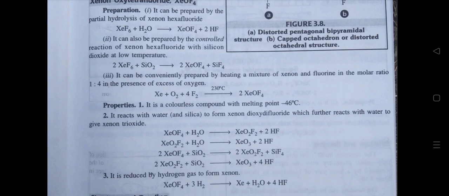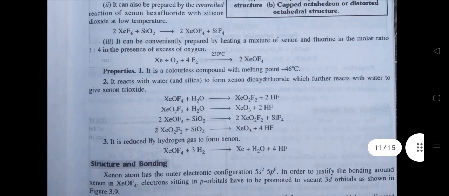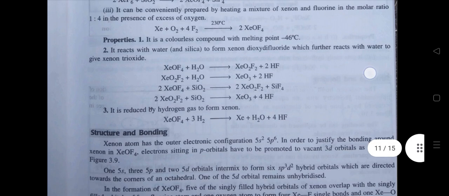Properties: first, it is a colorless compound with melting point -46 degrees Celsius. Second, it reacts with water to form xenon dioxide difluoride, which further reacts with water to give xenon trioxide. Third, it is reduced by hydrogen gas to form xenon.